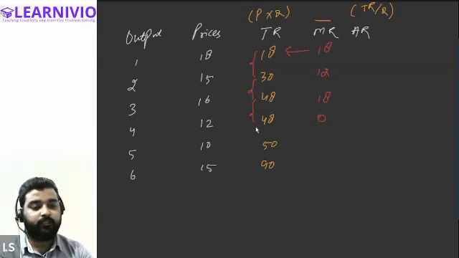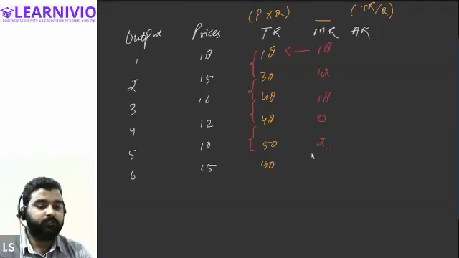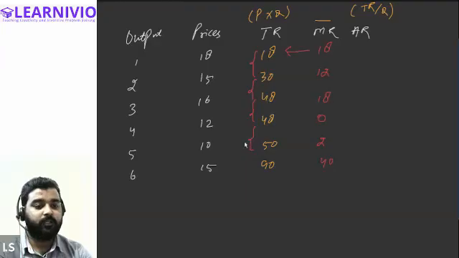Okay, now at the fifth unit, marginal revenue is 2, and at the sixth unit, marginal revenue is 40. So whatever the change arising in the total revenue is considered as the marginal revenue. Okay, moving on to the average revenue.